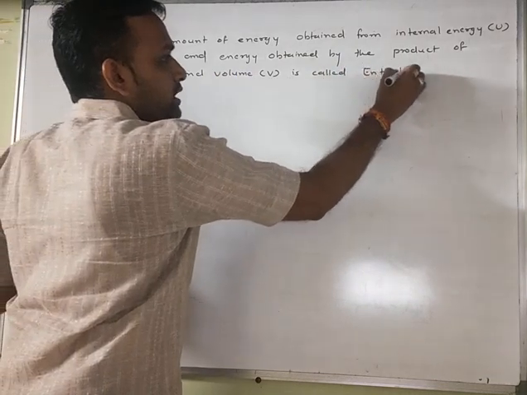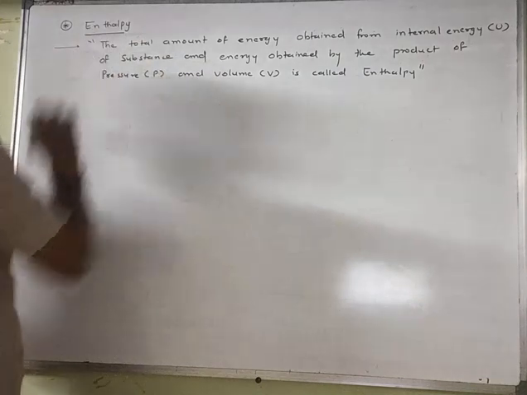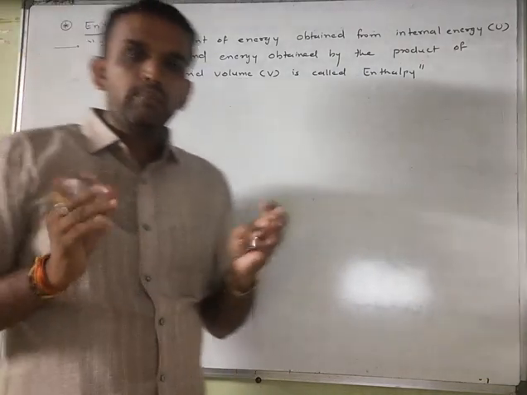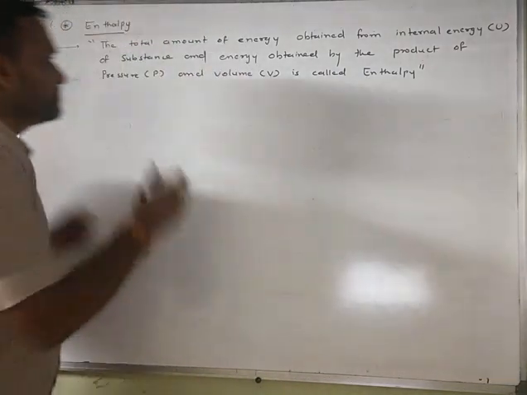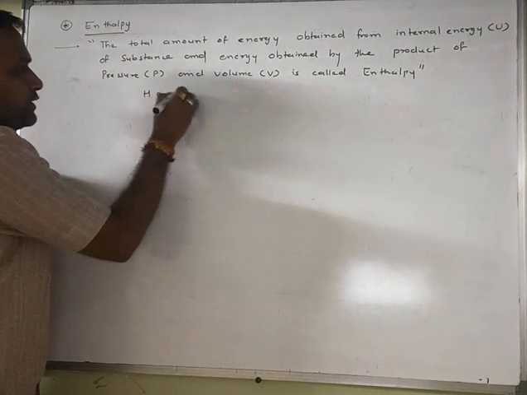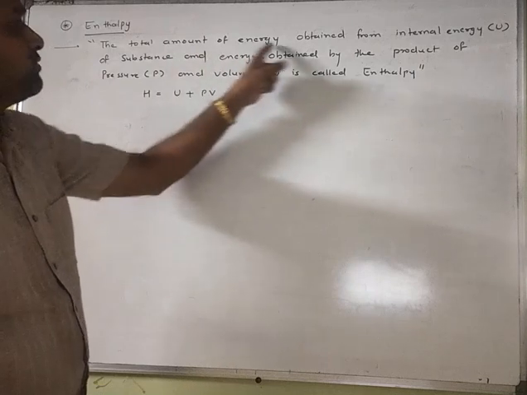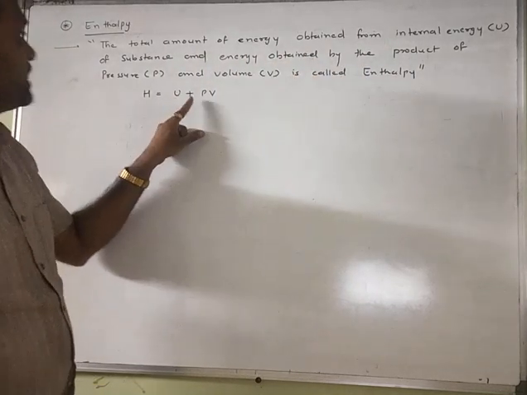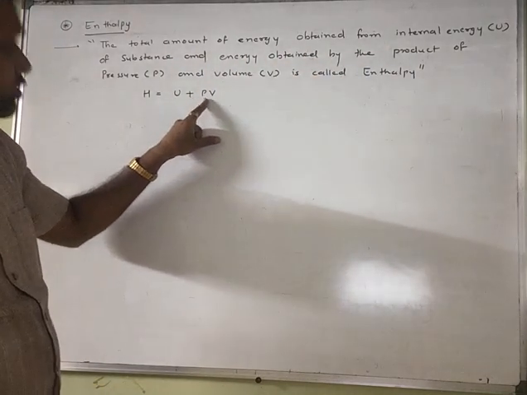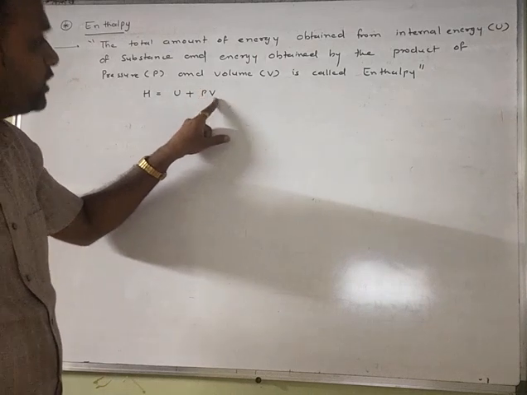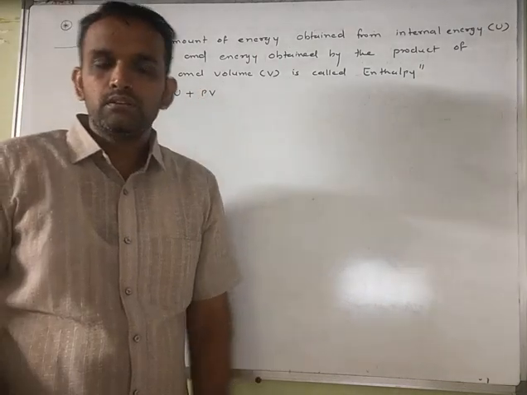What do we call it? Enthalpy. If directly you want to write the mathematical step, it is H equals U plus PV. The total amount of energy obtained from the internal energy of the substance and the product of pressure and volume is called enthalpy, right?